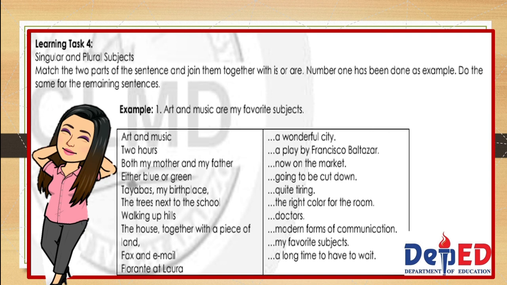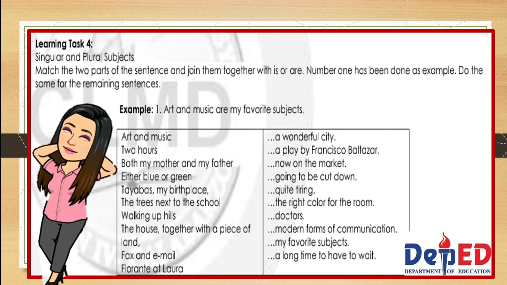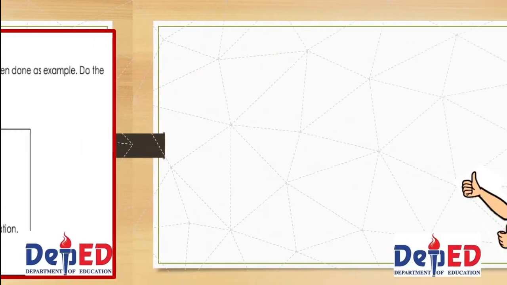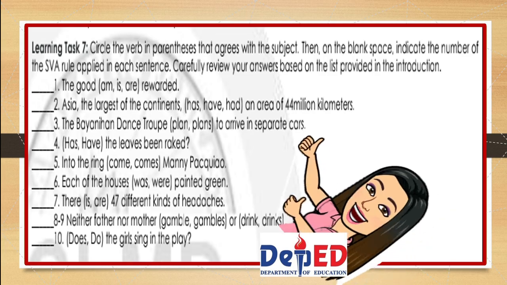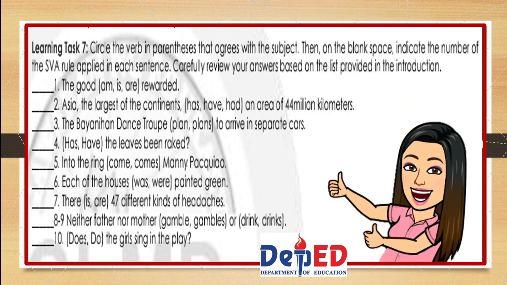Learning task number 4 is entitled Singular and Plural Subjects. Match the 2 parts of the sentence and join them together with is or are. Number 1 has been done for you as an example. Do the same for the remaining sentences. And then, for learning task number 7, circle the verb in parentheses that agrees with the subject.